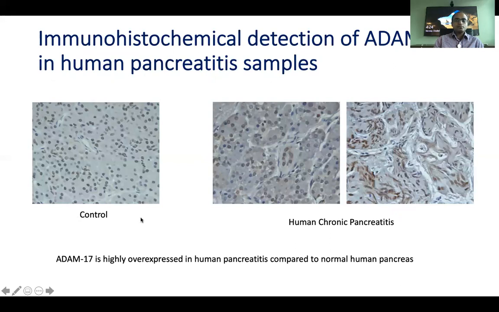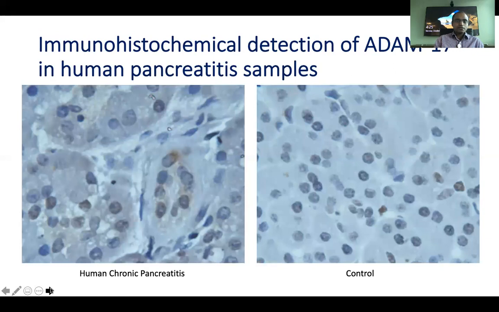This is the picture showing the immunohistochemical detection of ADAM17 in human pancreatitis samples. On the left is the control, and on the right is the human chronic pancreatitis slides showing good staining for ADAM17. ADAM17 is highly overexpressed in human pancreatitis compared to normal human pancreas. This higher magnification showing the increase in staining in human chronic pancreatitis as compared to the control.